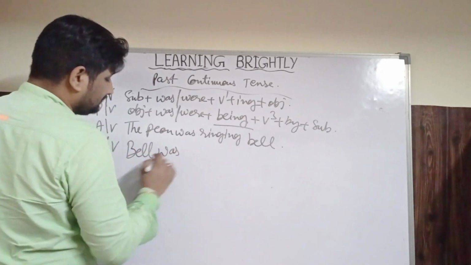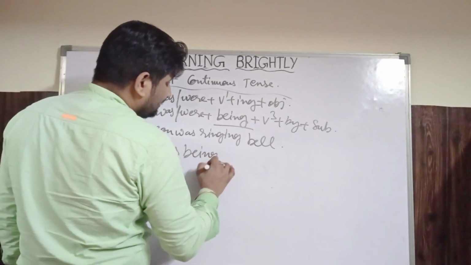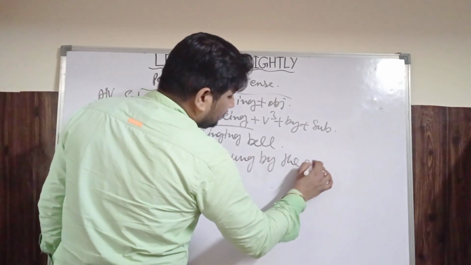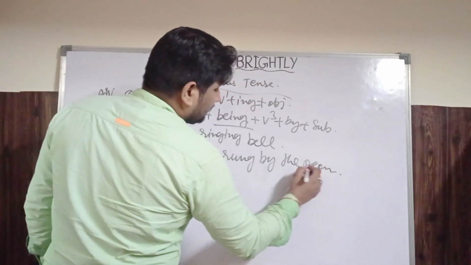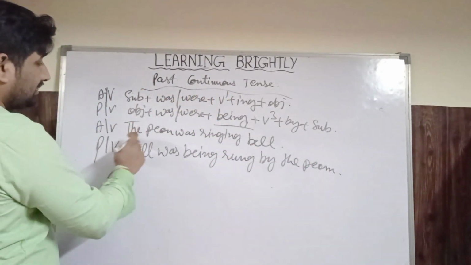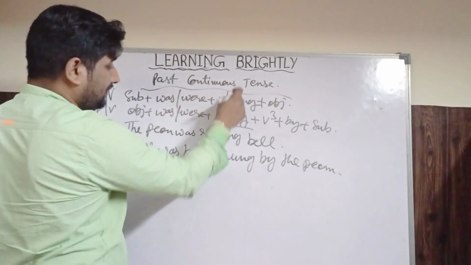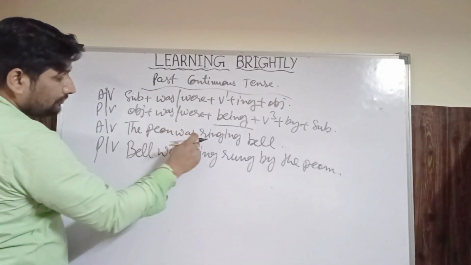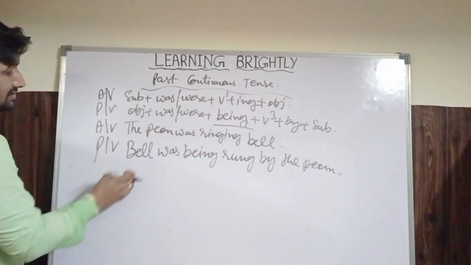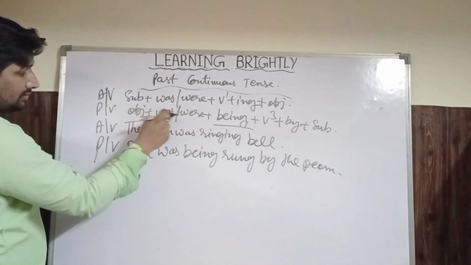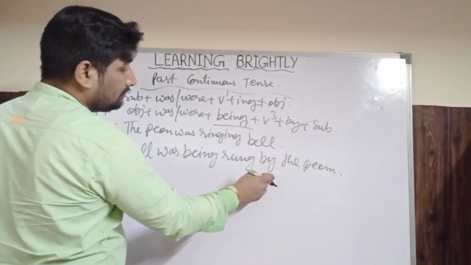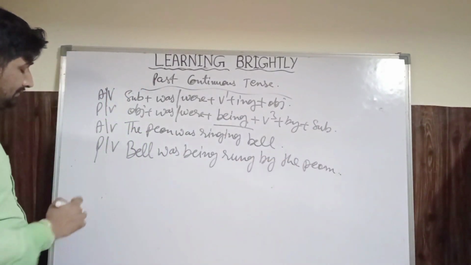Bell was being rung by the peon. Clear? यानी कि पियोन घंटी बजा रहा था. Subject the peon, was were missing, first form ring plus ing, object. The object will come first. Bell, was were missing, were being, third form ring rung, by subject the peon.